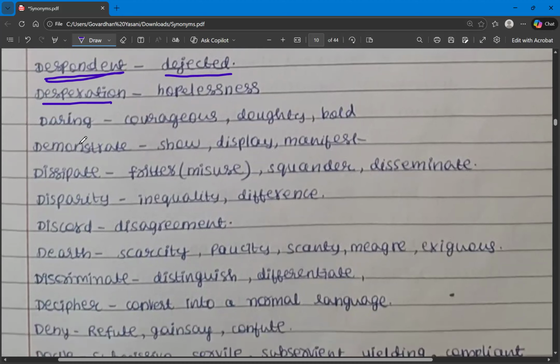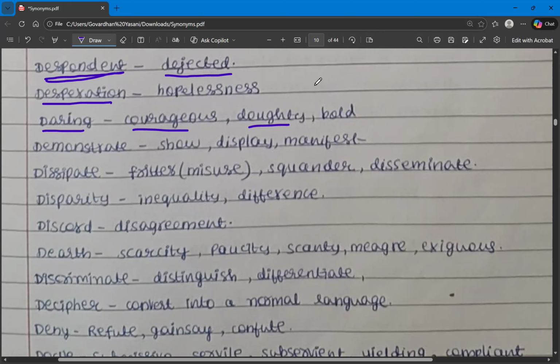The next one is daring. Daring means who is very brave, bold, chivalric. So the synonyms are courageous, doughty. Doughty. That is doughty. And then the next one is bold. And then we have another thing called daunty, or daunty means something that is discouraging, undoughty. So that can also be a synonym for the word daring.